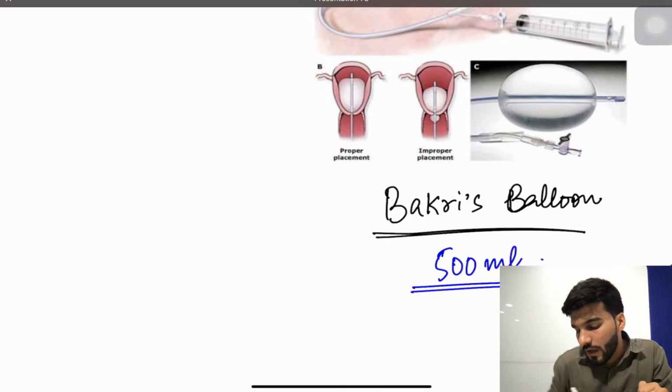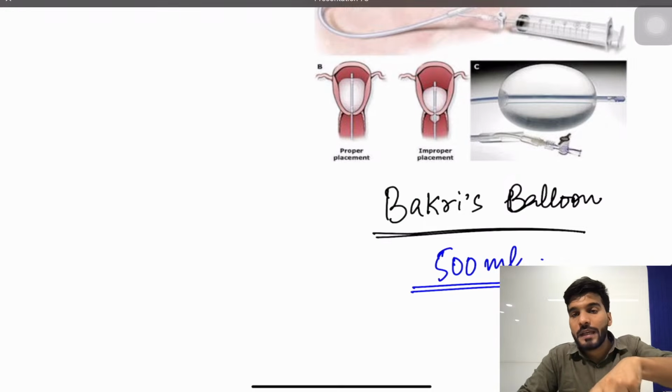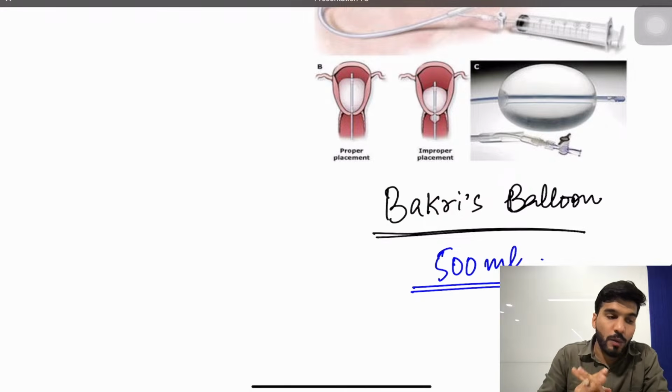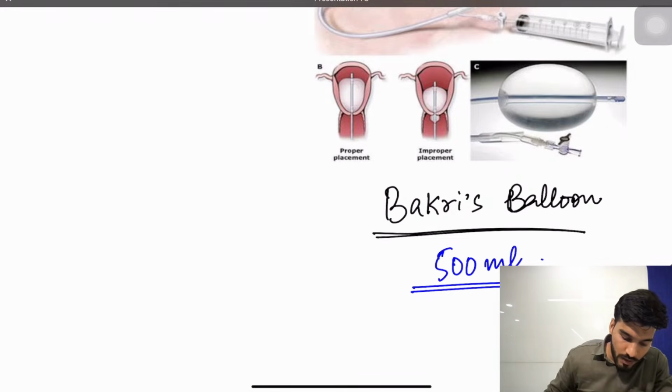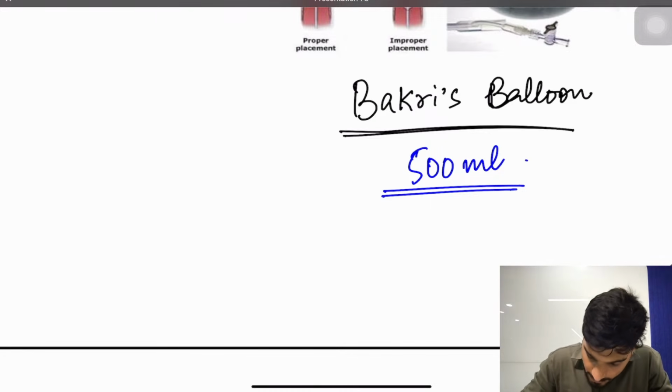It is 500 ml. Is that clear? And we are placing this Bakri balloon, inflating it with normal saline, 500 ml. The pressure over the walls will stop the bleeding. Make sure that once the bleeding stops, you remove it.